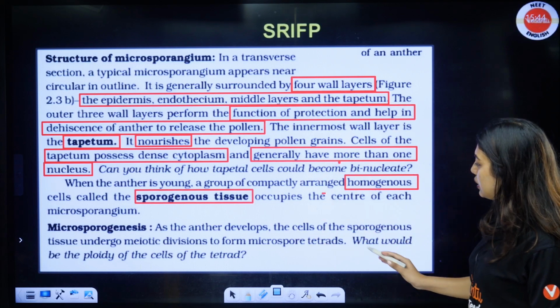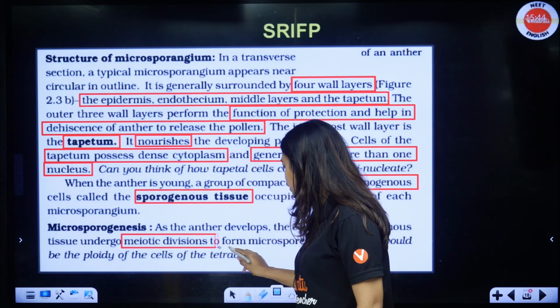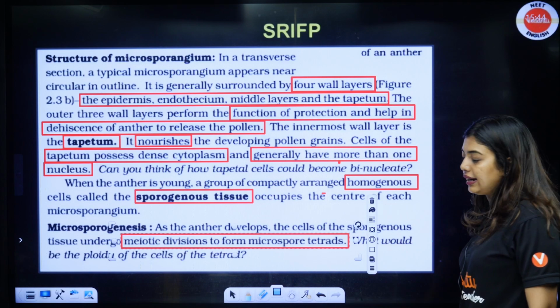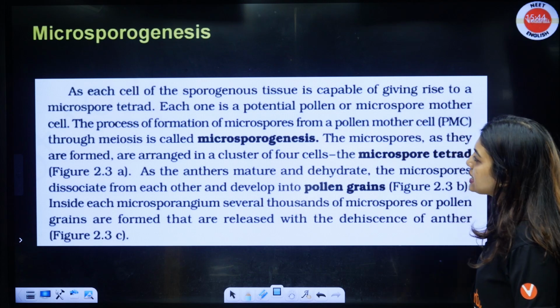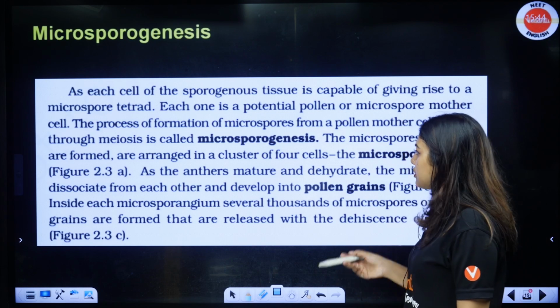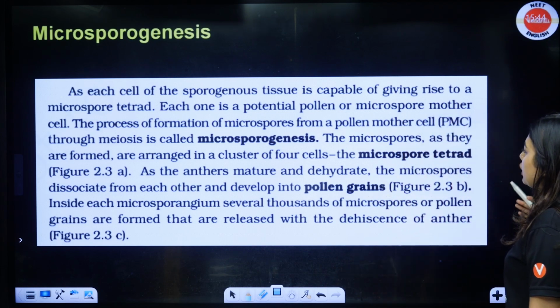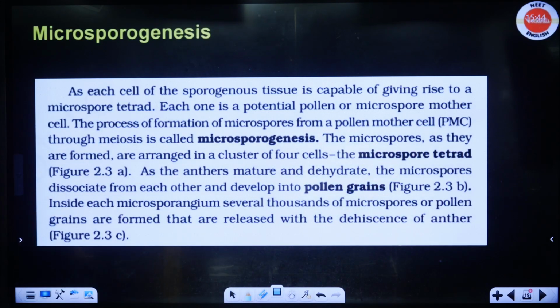Microsporogenesis, as the anther develops, the cells of the sporogenous tissue undergo meiotic divisions to form the microspore tetrads. Clear to all of you? This much is clear? Okay. Now moving forward, as each cell of the sporogenous tissue is capable of giving rise to a microspore tetrad, each one is a potential pollen or a microspore mother cell. Okay, each is a potential pollen or a microspore mother cell.